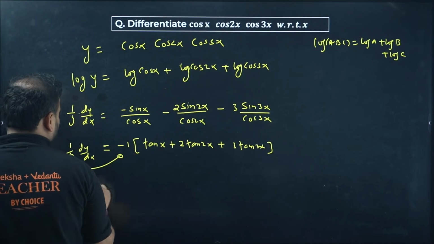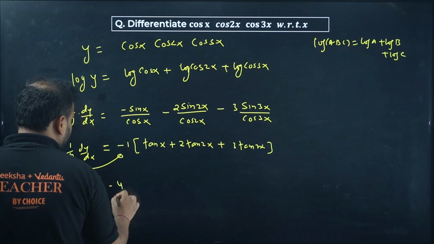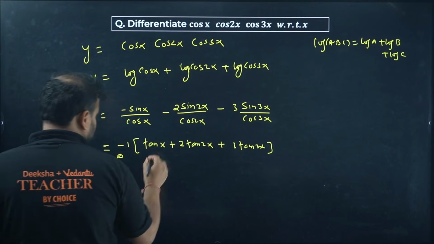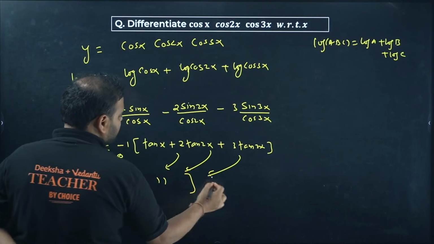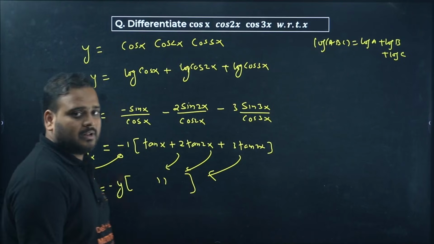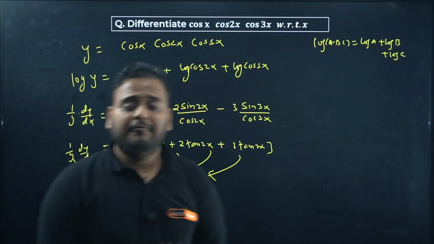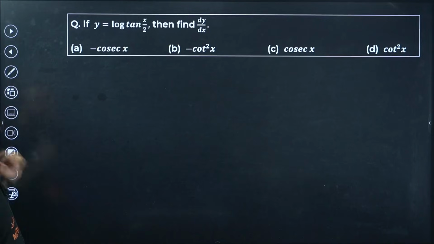Move y on this side, you'll end up with dy by dx equals minus y times the same thing. So what is the value of y? Same, cos x, cos 2x, cos 3x. This kind of question comes actually. Okay, very important. 3 marker. This is how it comes in 3 marks.